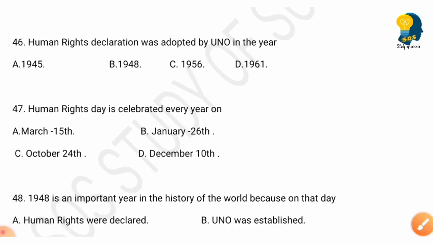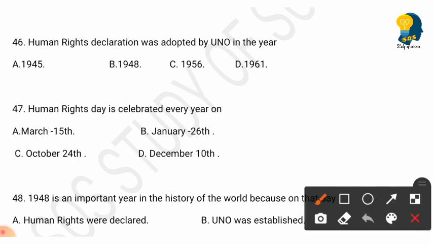So the next question is, Human Rights Declaration was adopted by UNO in the year. Options are 1945, 1948, 1956, 1961. So here the right answer is in the year 1948, the Human Rights Declaration was adopted by UNO. So option B is the right answer.